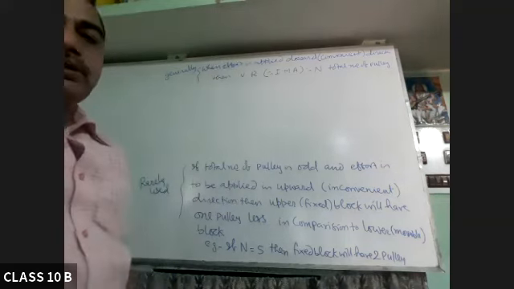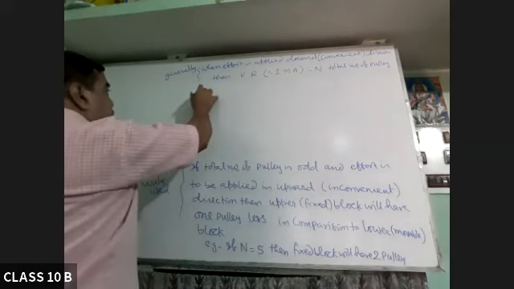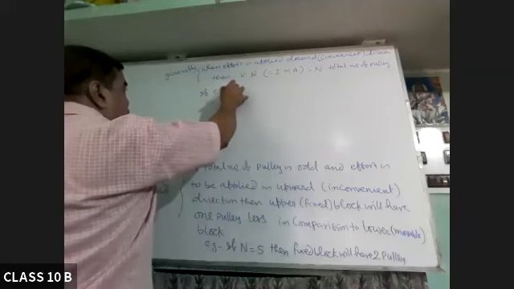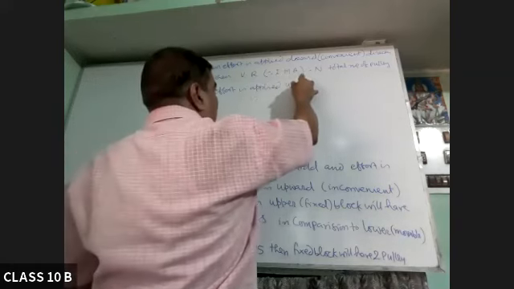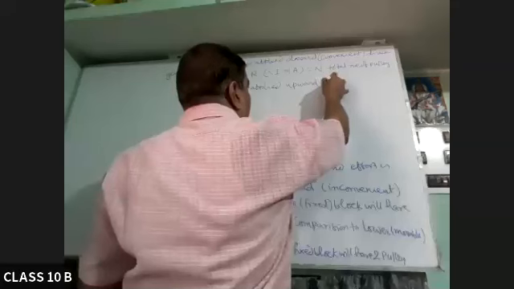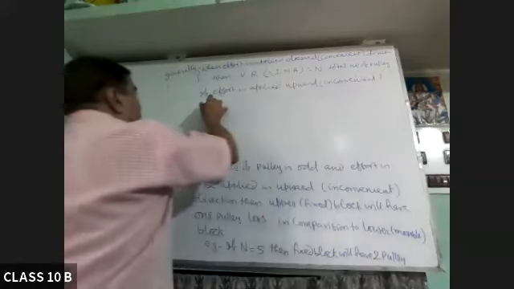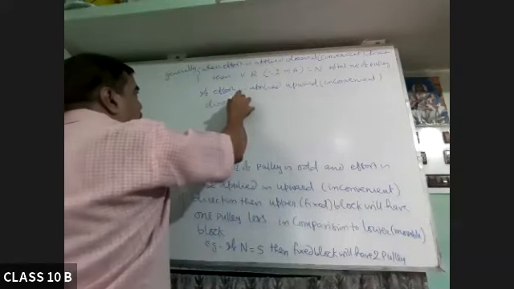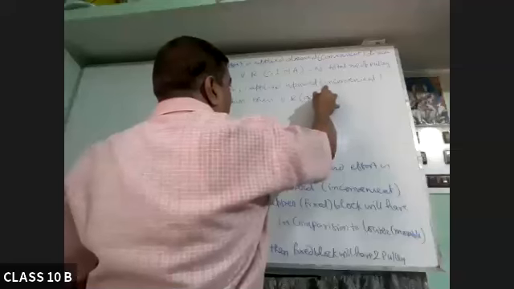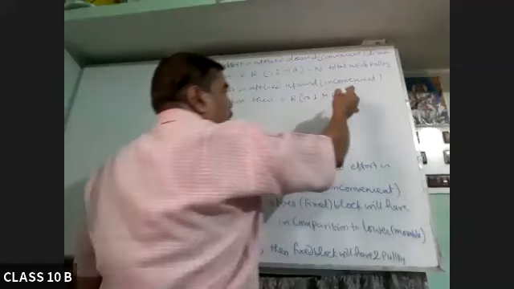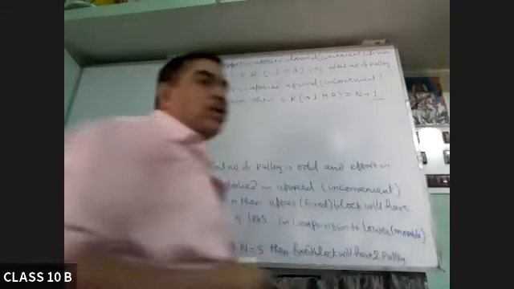But if the opposite is given, that is, if the effort is applied upward, inconvenient, then VR, our ideal mechanical advantage, will be n plus 1, one more than the total number of pulleys.